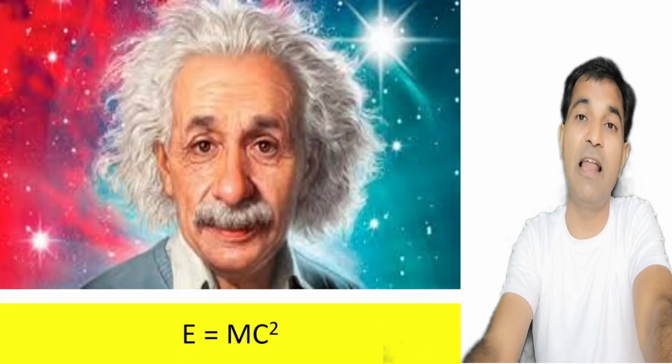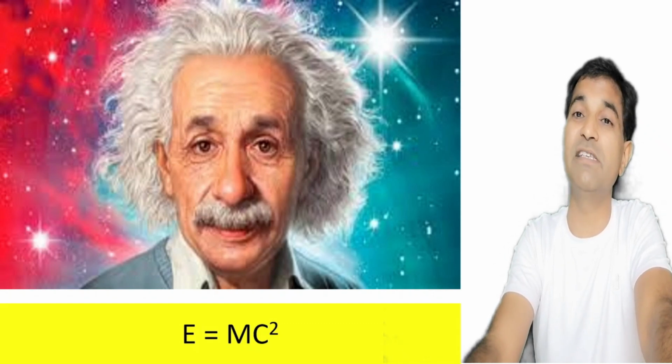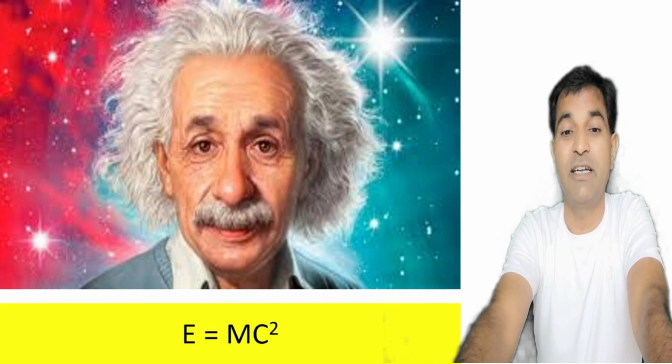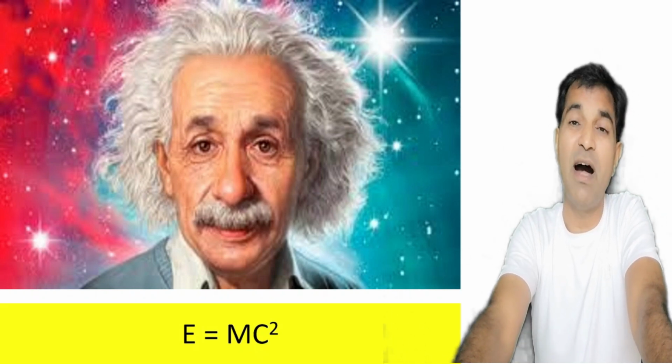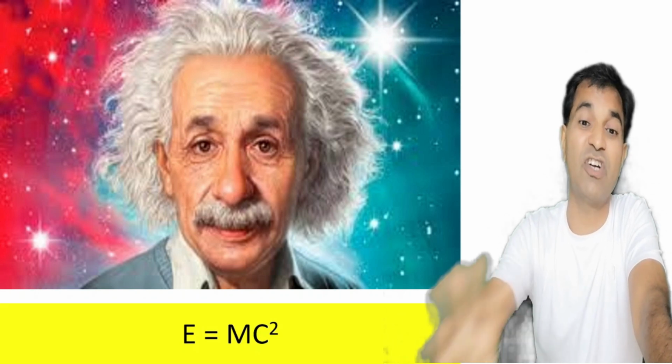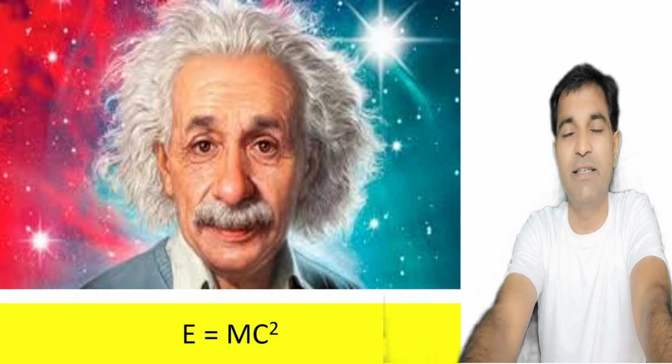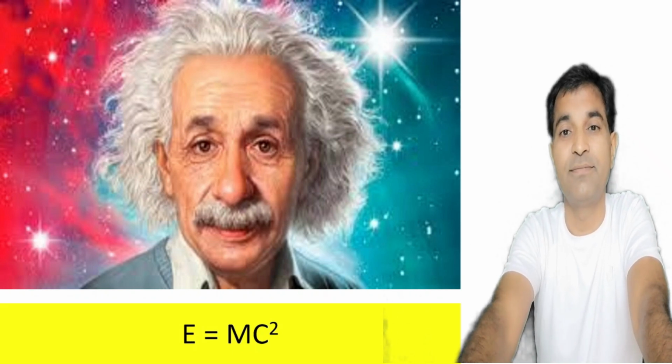And this was the man, Albert Einstein. He had given the equation E equals mc squared, where E stands for energy, m stands for the mass that has been lost in the reaction which converts into energy, and c is the speed of light, that is 3 into 10 to the power 8.